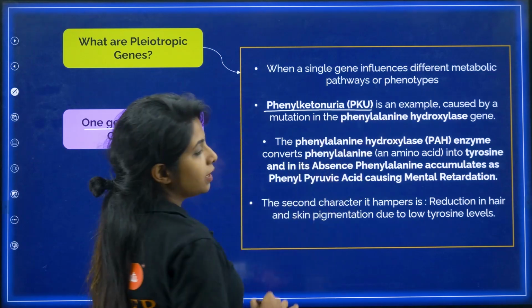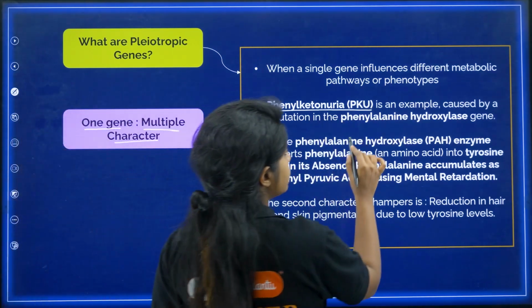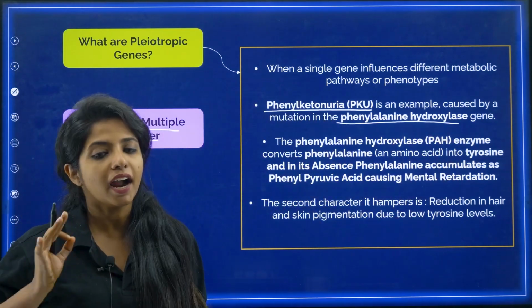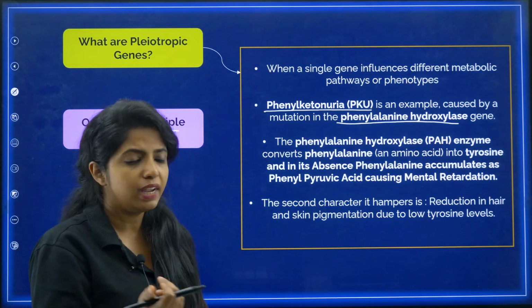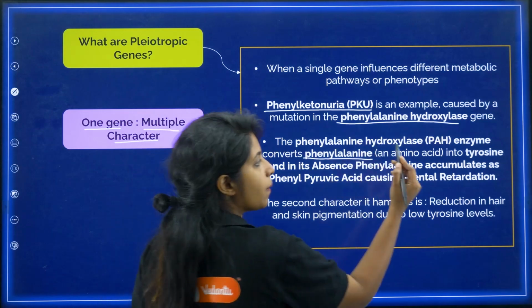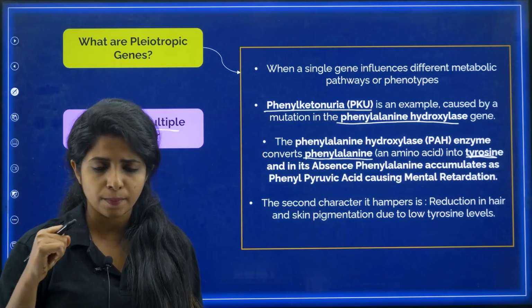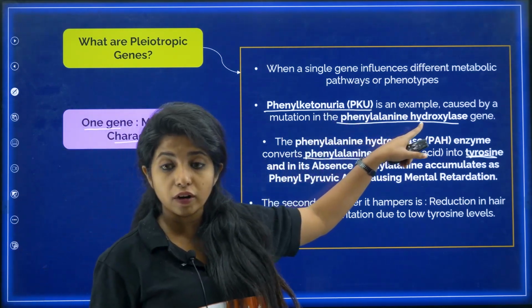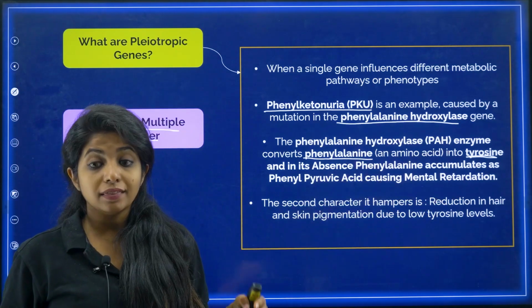So phenylketonuria, in that what happens? There is a mutation in a gene that codes for an enzyme that is phenylalanine hydroxylase. What is it? Phenylalanine hydroxylase. So when phenylalanine hydroxylase is there, what does it do? It converts the phenylalanine which is there, which is an amino acid, into another amino acid that is tyrosine, my dear children. That is how it usually works, okay? But now, since there is a mutation in this particular gene that codes for this particular enzyme, obviously you cannot expect this conversion to happen. In that case, what will happen?